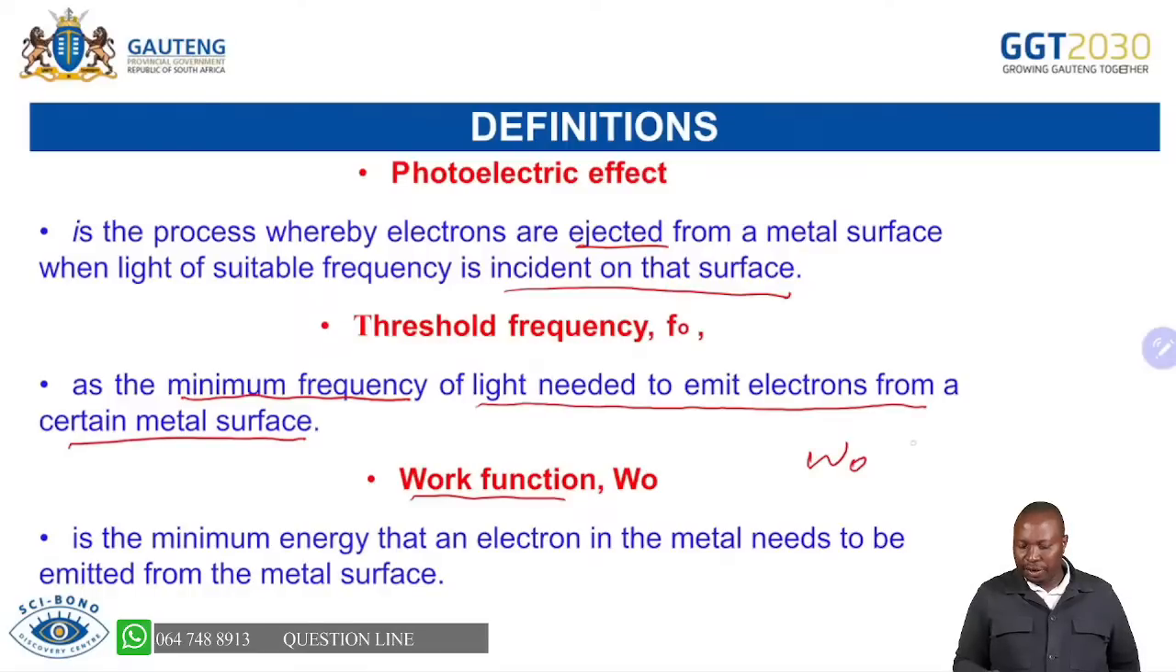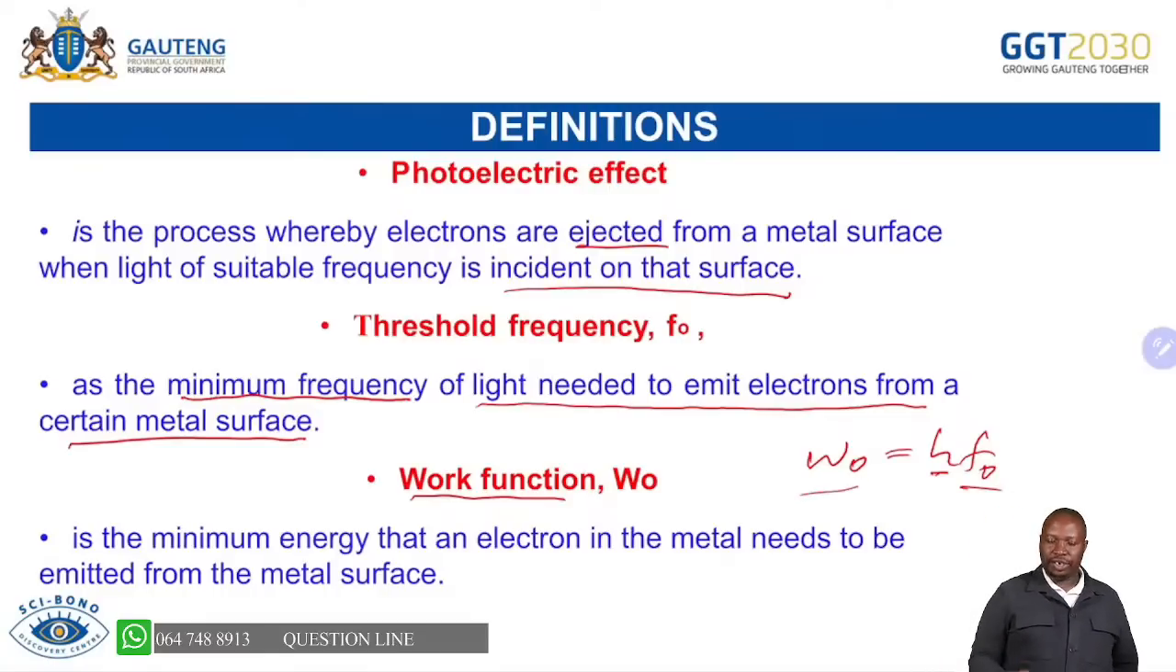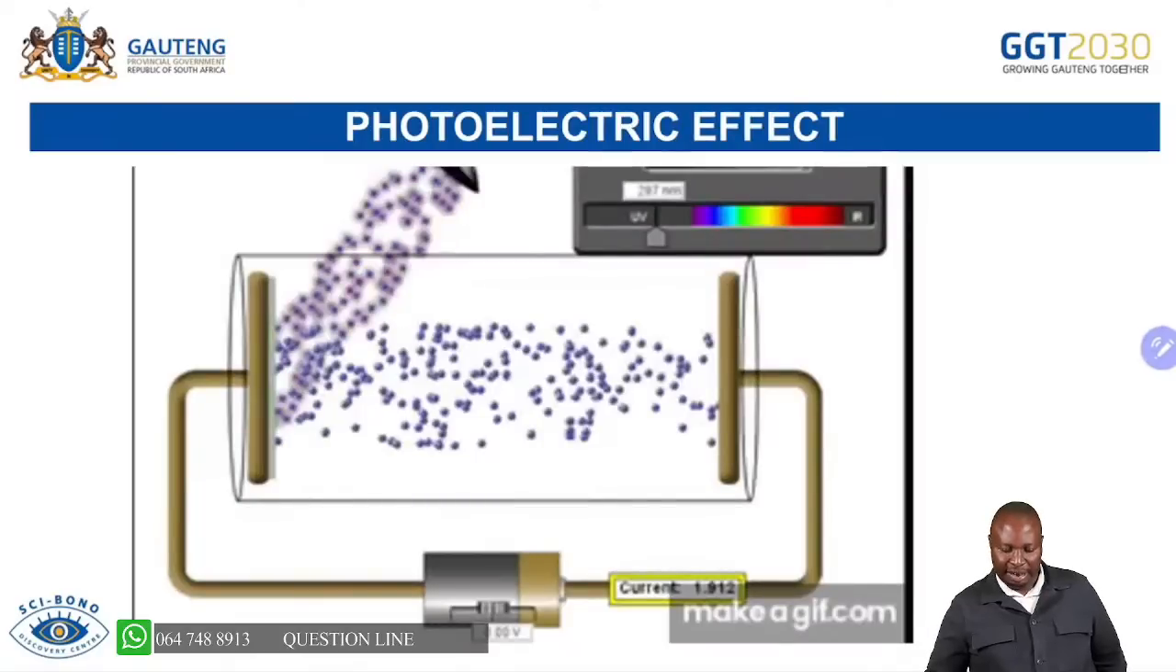Remember, where do we get threshold frequency? If you take Planck's constant and multiply it by threshold frequency, you get the work function. What is the work function? It's the minimum energy that an electron in the metal needs to be emitted from the metal surface.